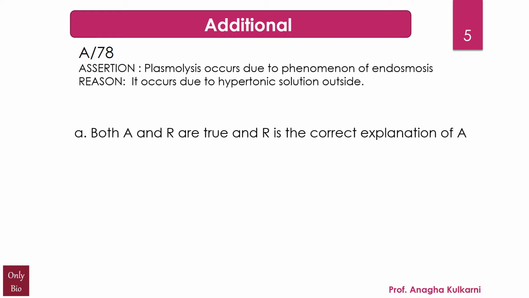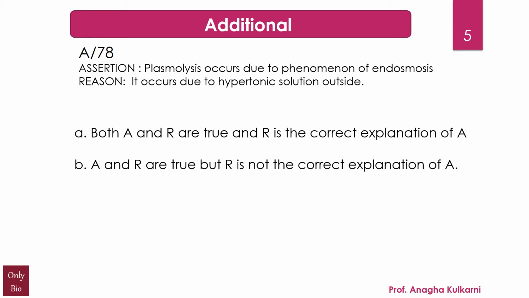And the options are A. Both assertion and reason are true and reason is the correct explanation of the assertion. B. Assertion and reason are true but reason is not the correct explanation of the assertion. C. Assertion is true but the reason is false. And D. Assertion is false but the reason is true.